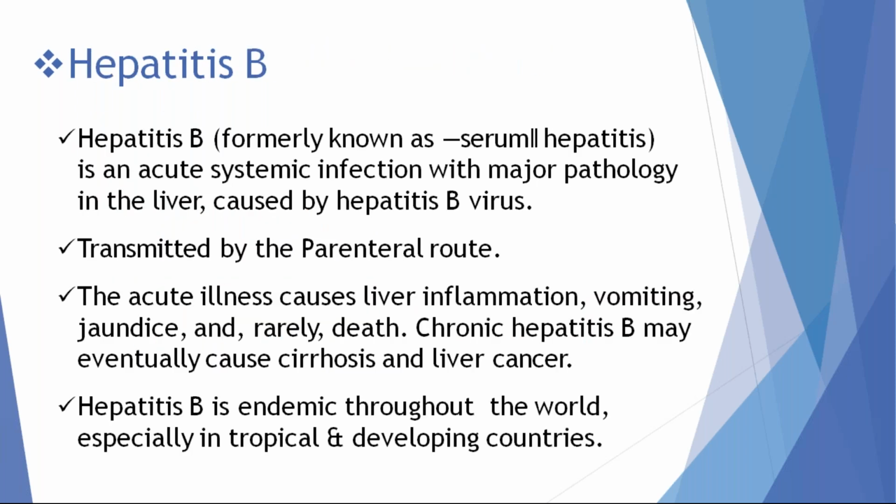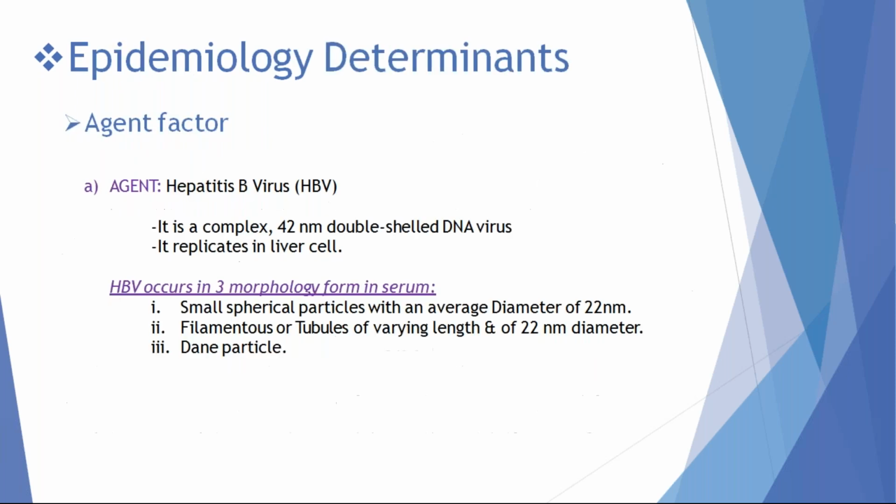It is one of the commonest causes of hepatocellular carcinoma in the Indian population. Hepatitis B. If hepatitis B is co-infected with hepatitis C virus, there is a multiple-fold increased risk of hepatocellular carcinoma. The most common cause of hepatocellular carcinoma in Indian people is the hepatitis B virus carrier state. Hepatitis B is endemic throughout the world.